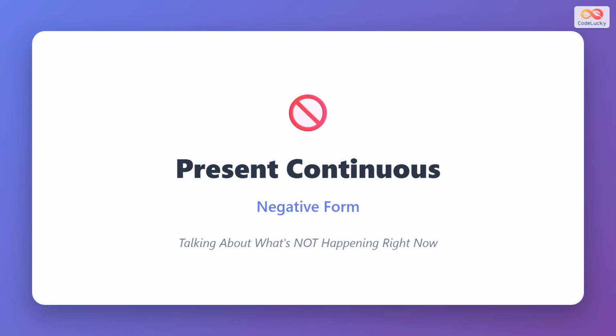Today, we're going to learn about the present continuous tense in its negative form. This is how we talk about actions that are not happening right now at this moment.